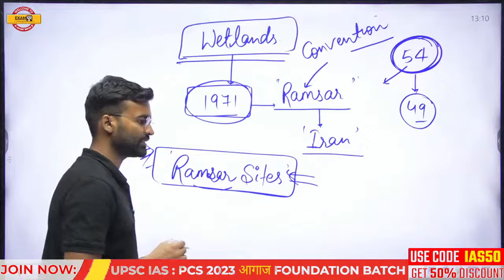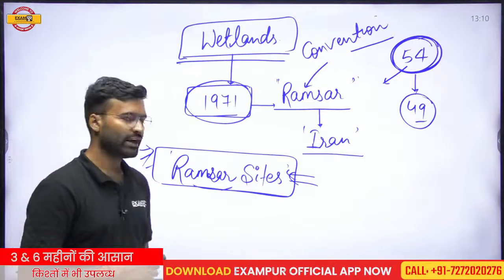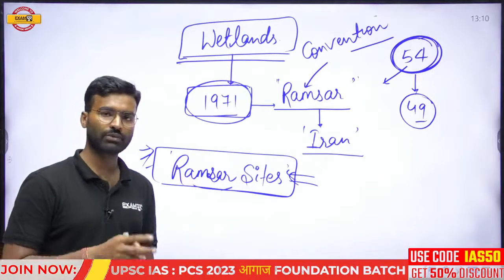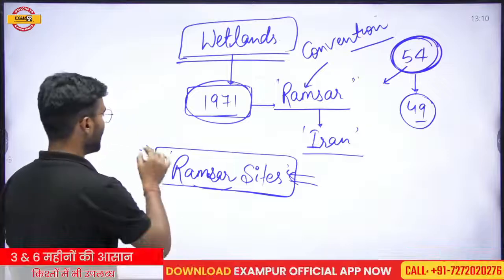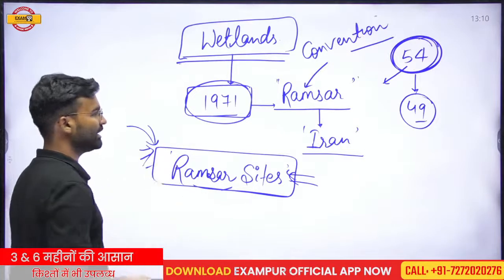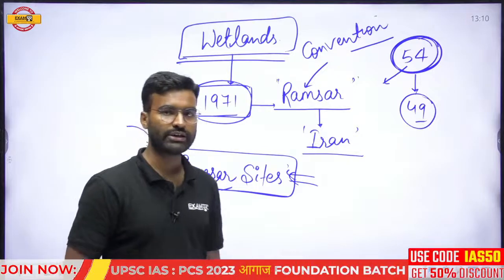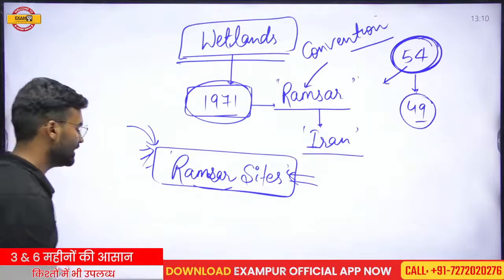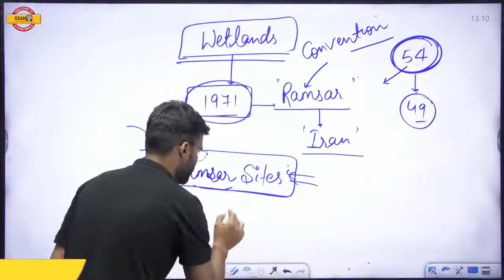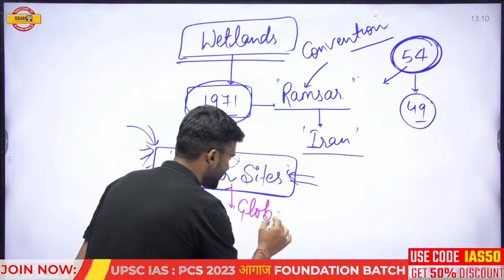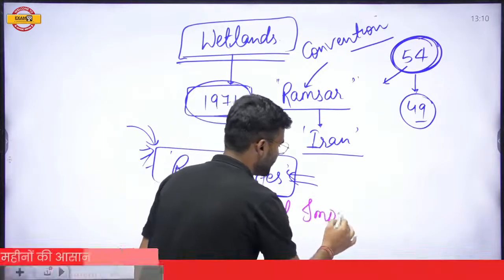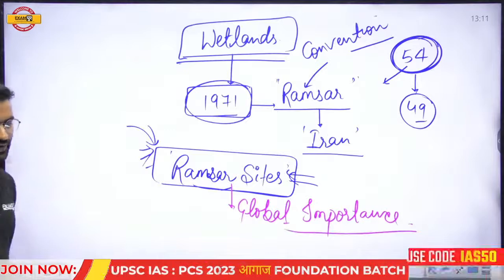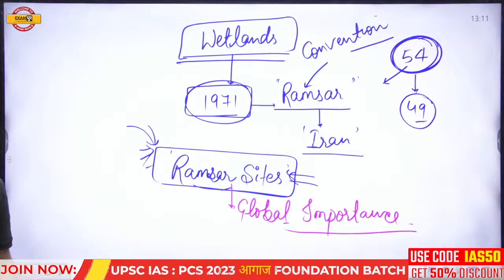If any wetland is inducted into the Ramsar site, that means it has global importance. It is more important than other wetlands. So the efforts on the conservation of this site will be taken seriously by the global authorities, by the global bodies. Okay, so which sites will be included in the Ramsar site? The wetlands which have global importance will be inducted into the Ramsar sites. I hope it is clear which is the Ramsar site.